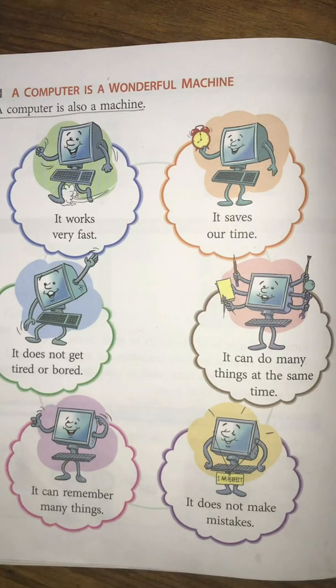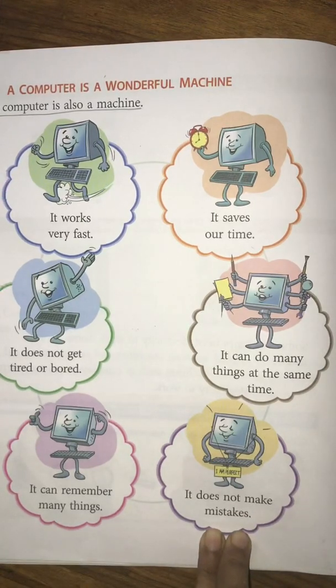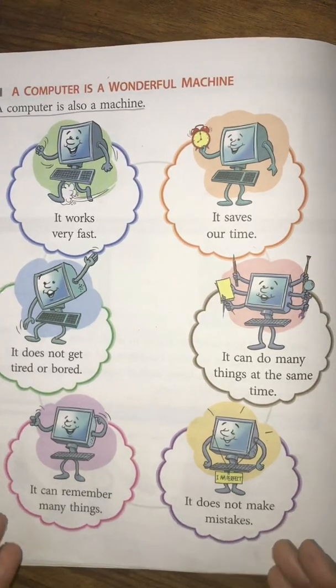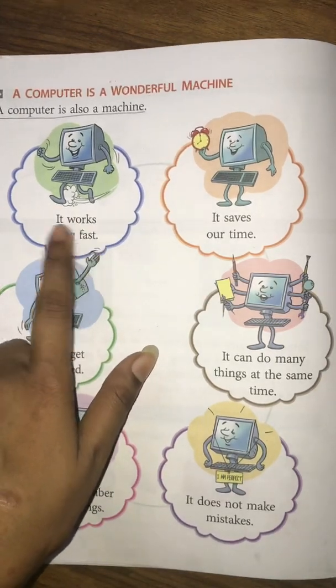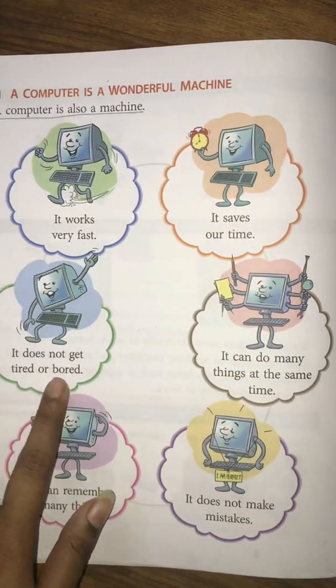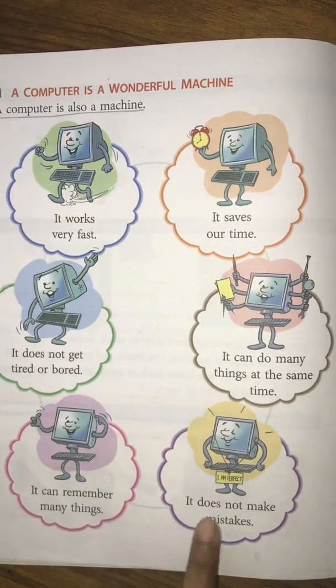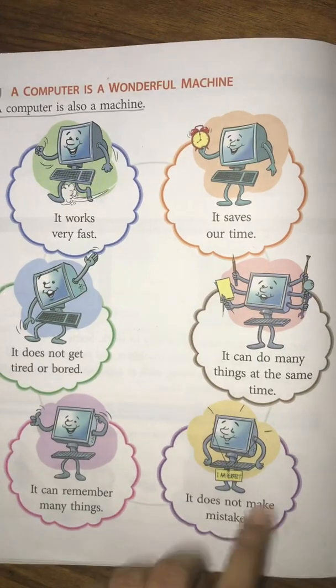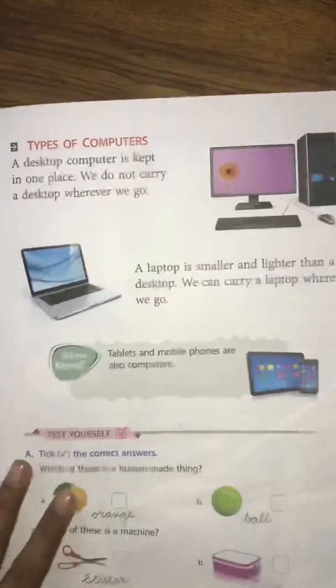Now suppose, as I have told you, you are calculating 2 plus 2 on your fingers, you can make a mistake. Whereas if you are calculating with the help of the computer, it will not make any mistake. So these 6 points are very important. These are the qualities of the computer. First one again I'll read for you. It works very fast. It saves our time. It does not get tired or bored. It can do many things at the same time. It can remember many things. It does not make mistakes. Read it, children. It is important. Come to the next page.